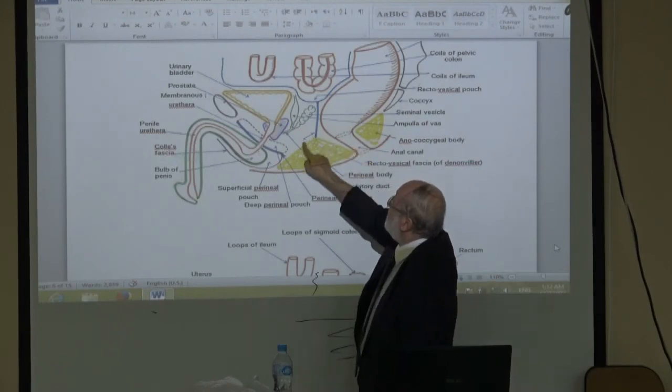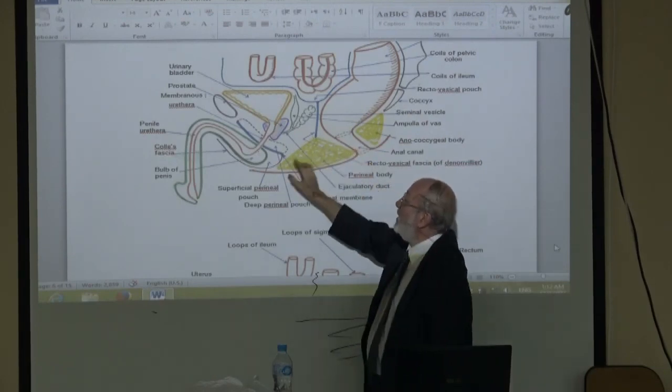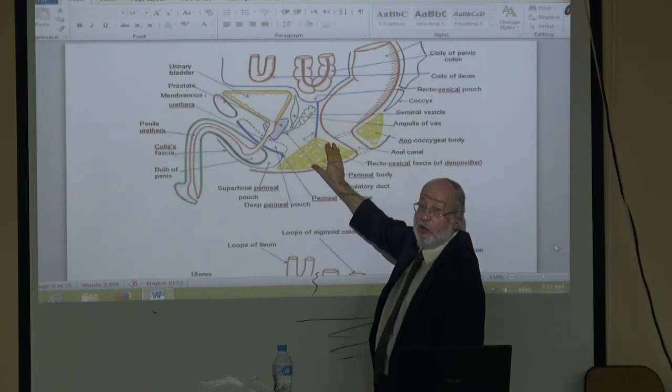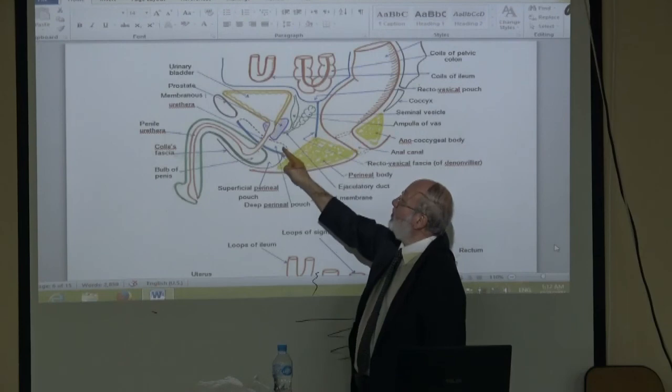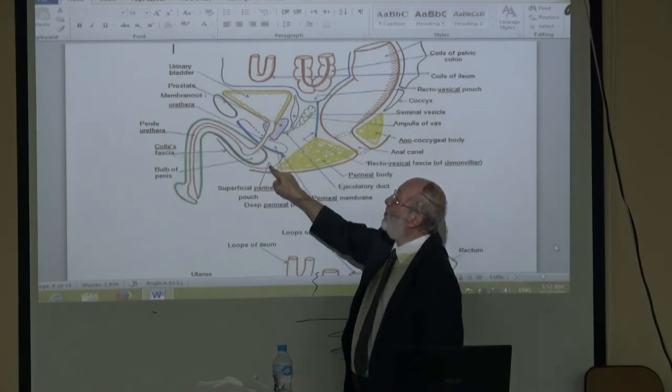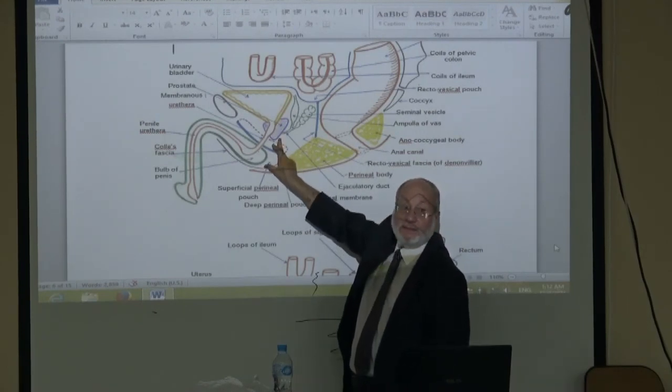I palpate this fibrous body in the perineum, which is called the perineal body, and in front of the perineal body, I feel the bulb of the penis.